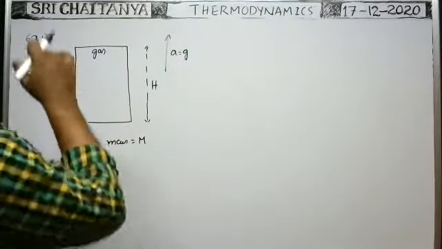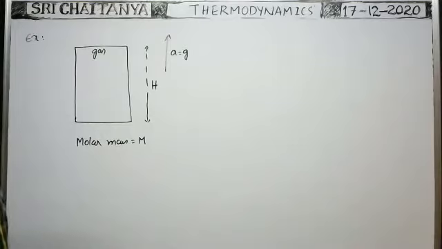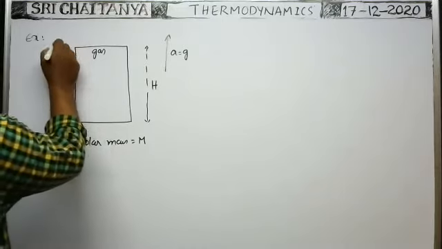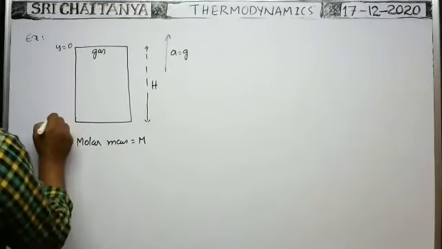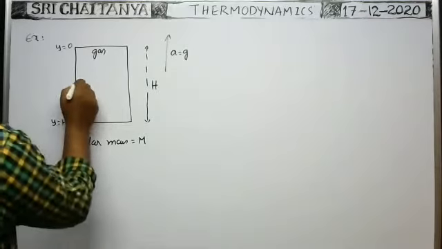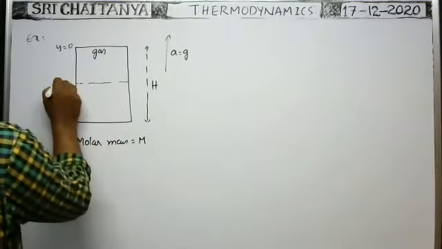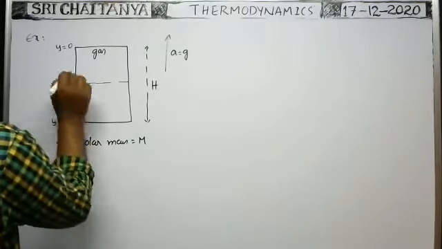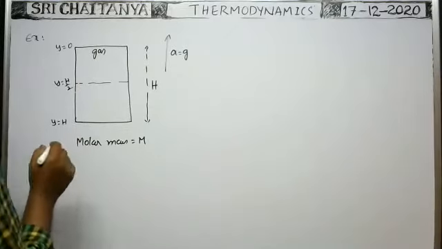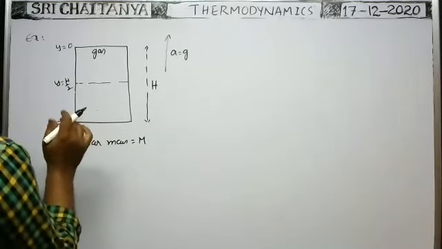The vessel is accelerating upwards with acceleration g. Then find the ratio of the pressures at the bottom and the midpoint of the tube. Suppose here y is equal to 0, and here y is equal to capital H. At the midpoint, exactly here, y is equal to H by 2. So what is the ratio between the pressure at the bottom and the midpoint?